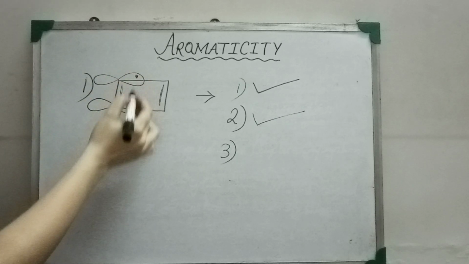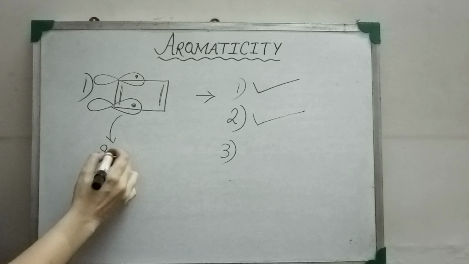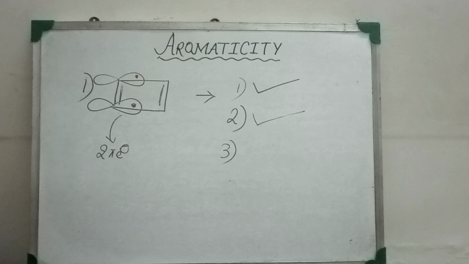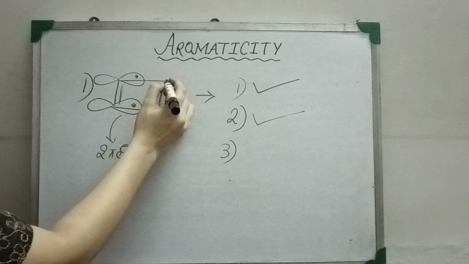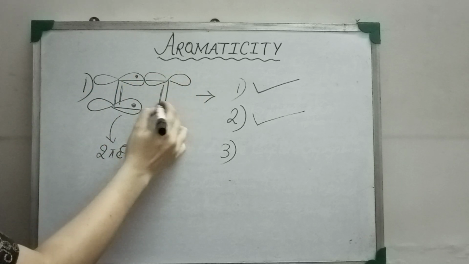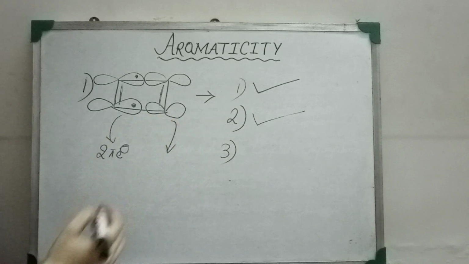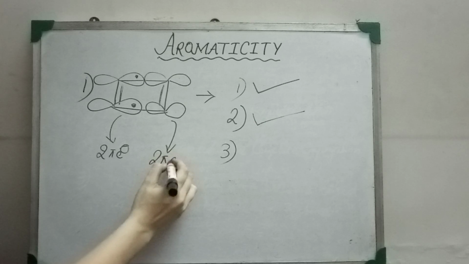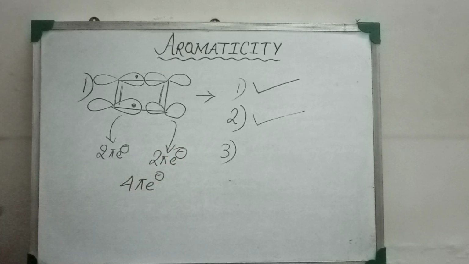So these are the pi electrons. We have 2 pi electrons from the left hand side double bond, and again the right hand side double bond is also formed after the lateral overlap of two unhybridized p orbitals, each containing 1 electron, so it is also contributing 2 pi electrons. So the total number of pi electrons is 4 pi electrons.